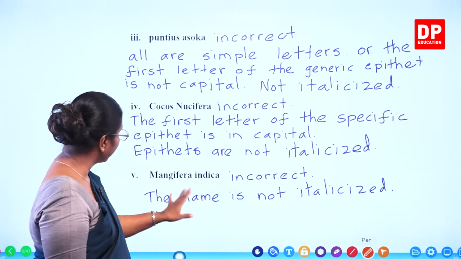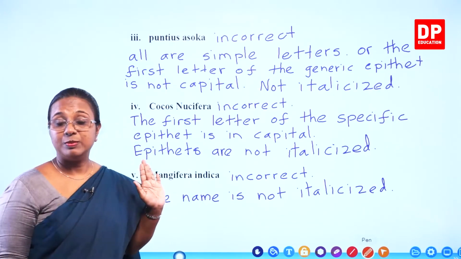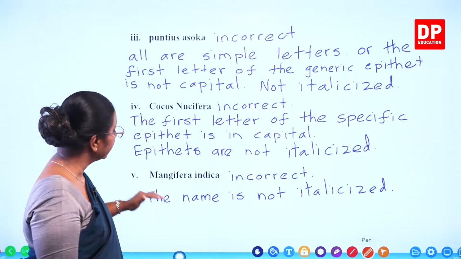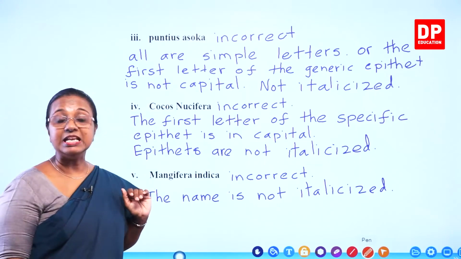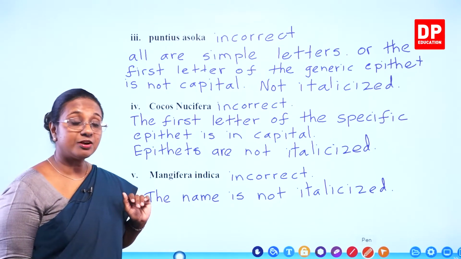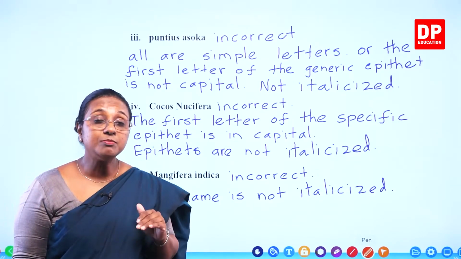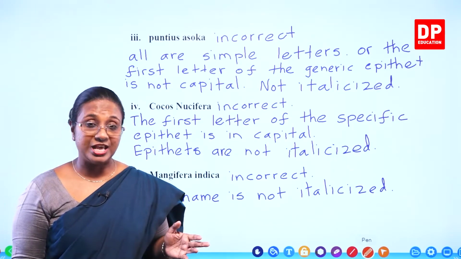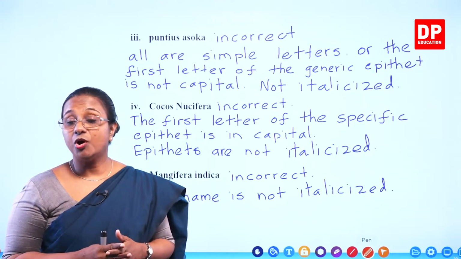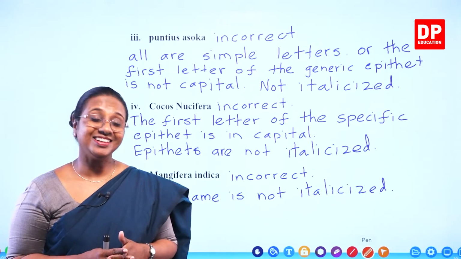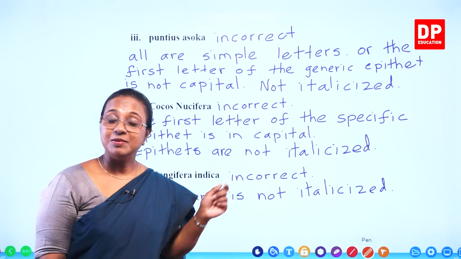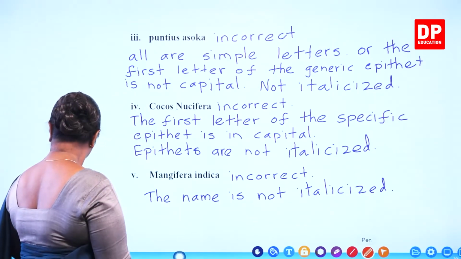But in the last one, all those standards have been followed, but the words have not been italicized. So because of those, all these scientific names have not been written according to standard. I am sure you were also able to identify that correctly. With that, I will move on to the next slide.